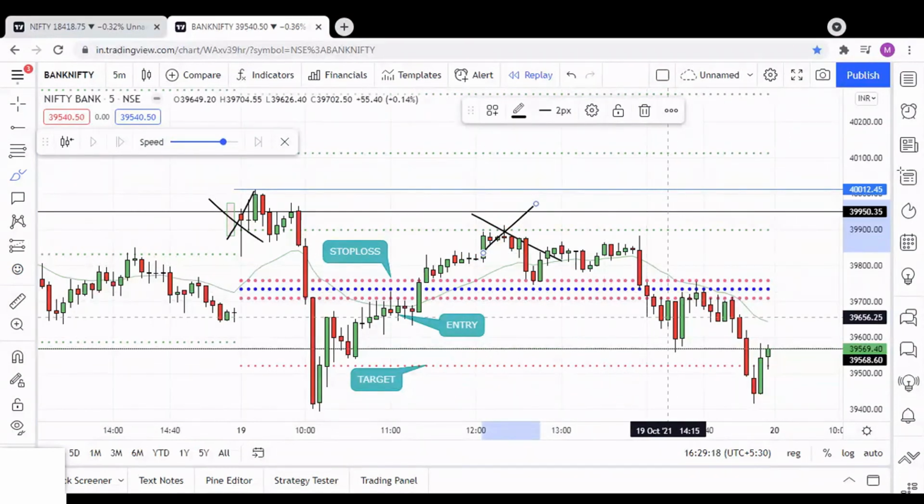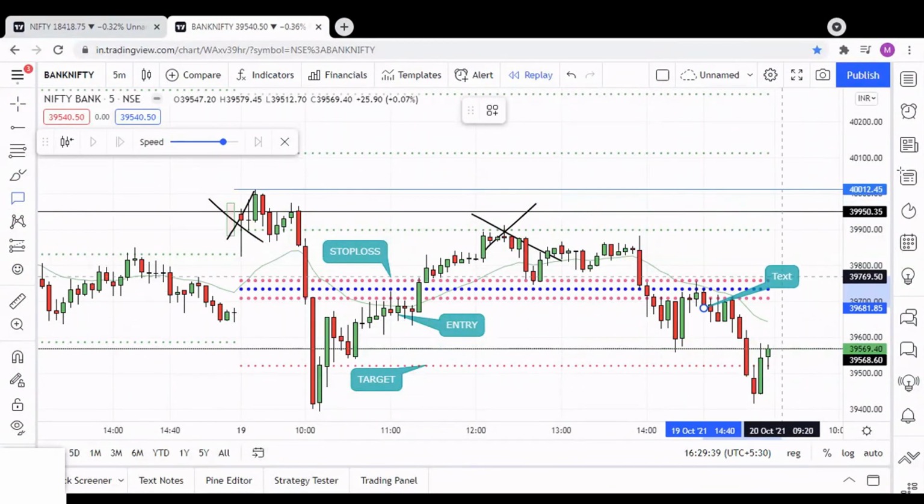And next opportunity, I could find an opportunity at this red candle. Look, this is the 20 EMA retracement. The market came down, it took the retracement at the CPR along with the 20 EMA, and we can go for a short trade at this red candle as per our strategy.